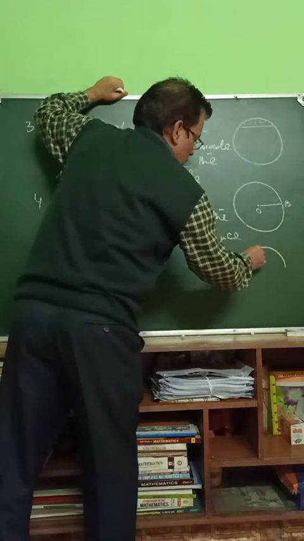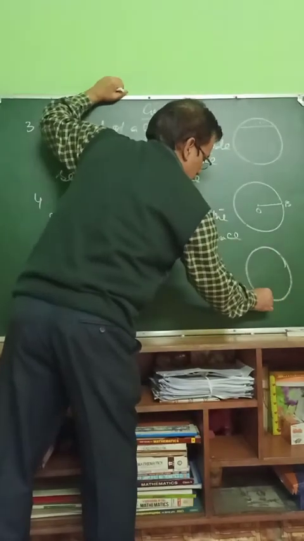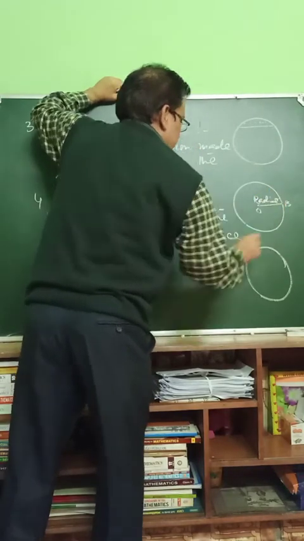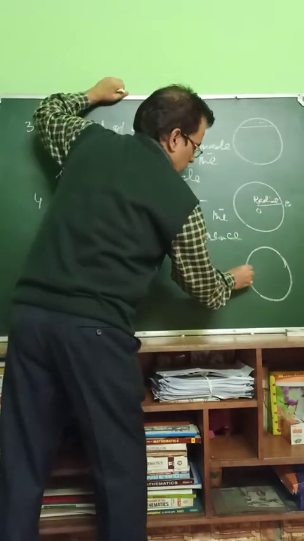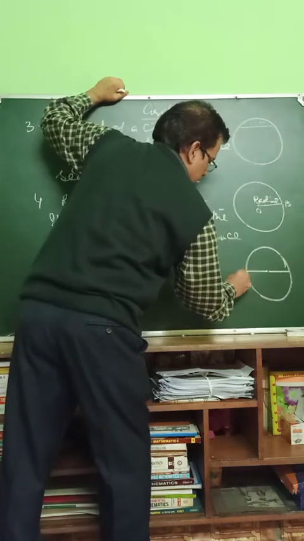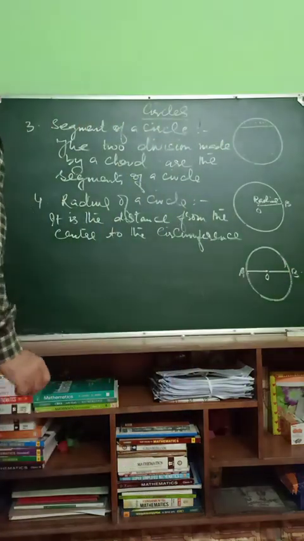Then we have to make what is diameter. Next one, this is radius. Now diameter is the longest chord of the circle and it passes through the center of the circle. AOB. Diameter.